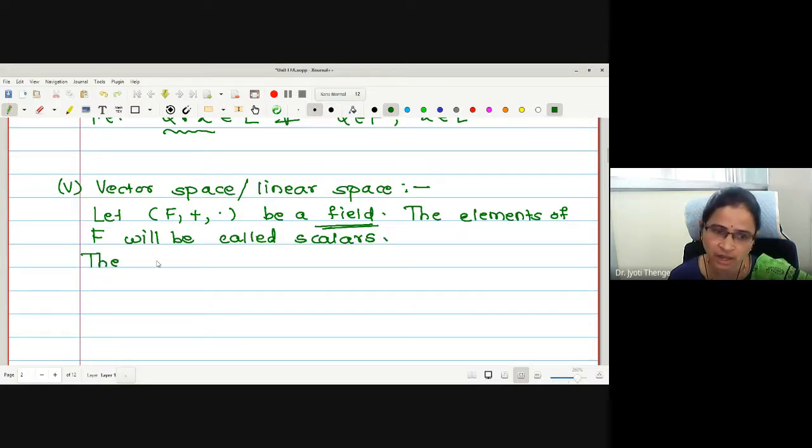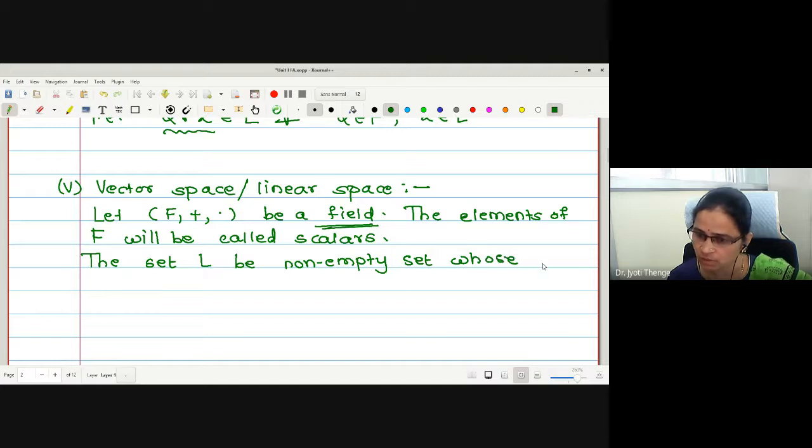Now let me write another set. The set L, the non-empty set whose elements are called vectors.